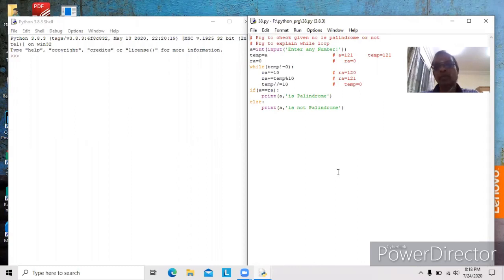Next, we studied how to check whether the given number is palindrome or not using loop statements. Okay, now you know very well how to use control structures, and in which situations we use which control statements: simple if else, if elif ladder, for loop, while loop, then break, continue, and pass. These are the control statements.